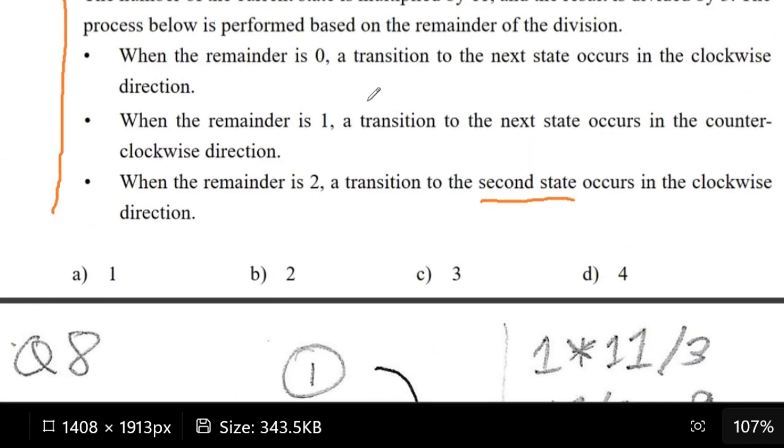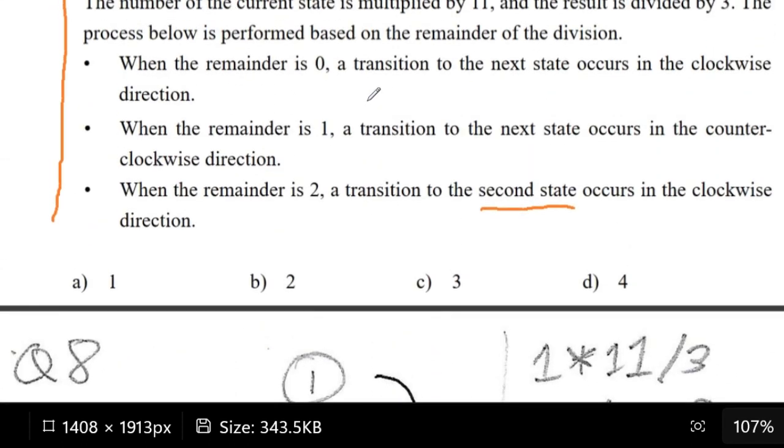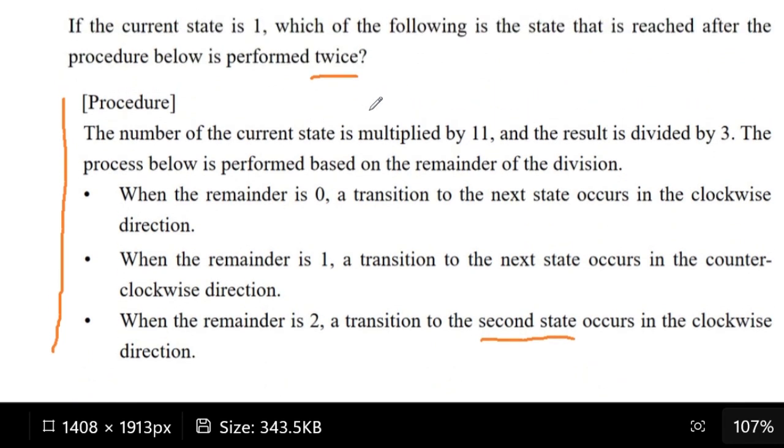Okay, so the first thing we need to know is that we are in the current state 1. If we multiply the number of the current state by 11 and then divide the result by 3, we would know which state we're going to next.